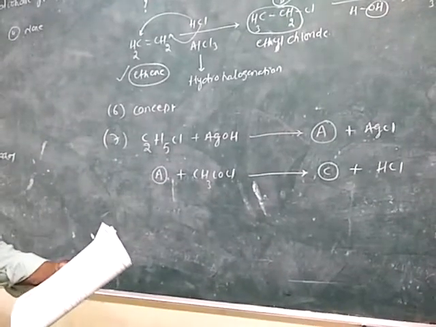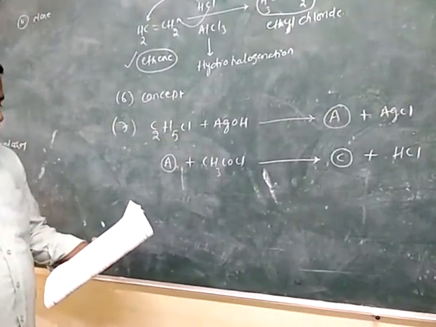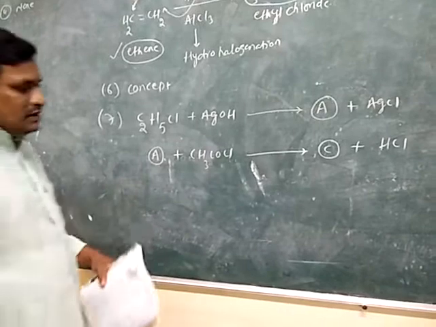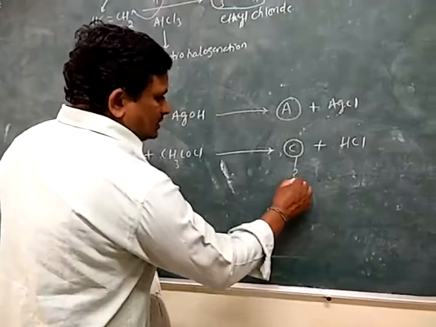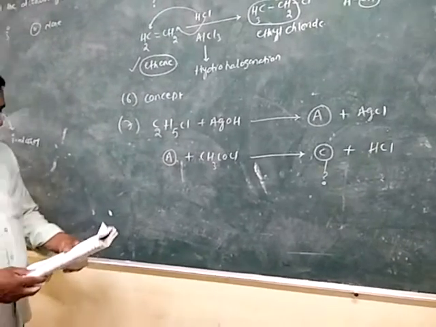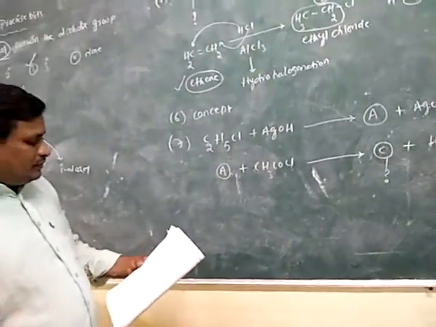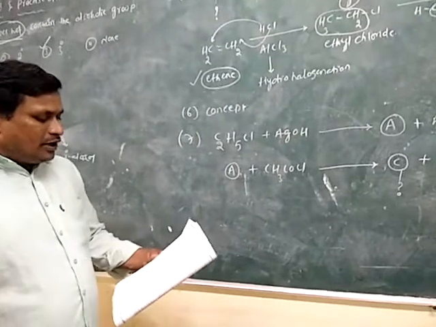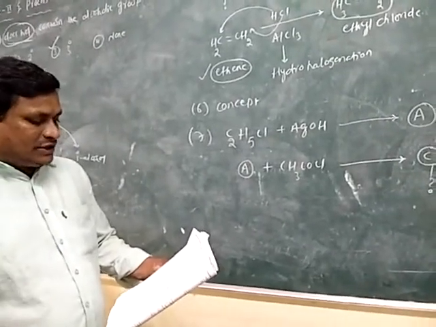So in this reaction, what is C? Generally, in this reaction, according to the options, C is ethyl acetate.